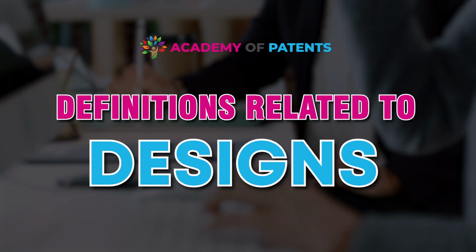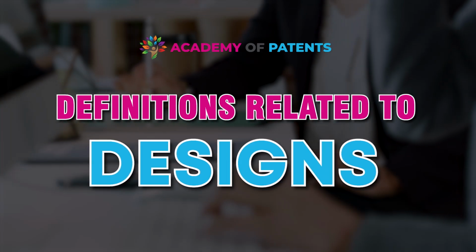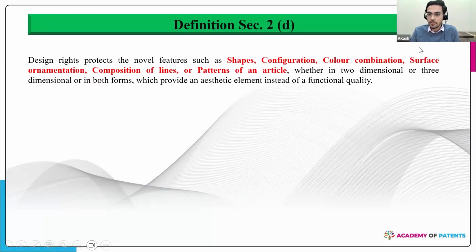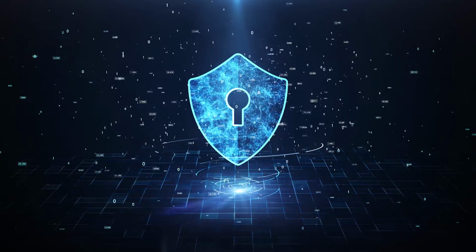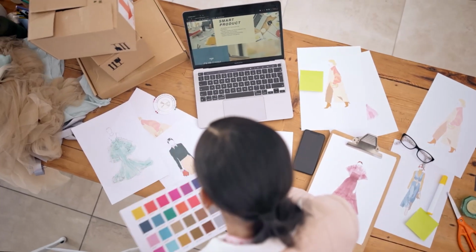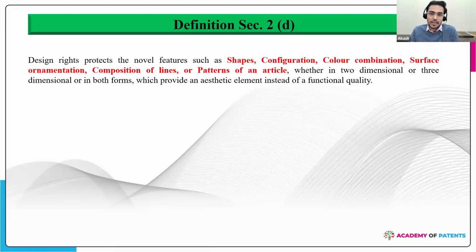So starting with the most important definition of the Designs Act, Section 2(d). This is the definition of a design and what are the rights that are protected under the design. So design rights basically protect the novel features such as a shape or a configuration, the color combination, the surface ornamentation, composition of lines or patterns of an article, right?